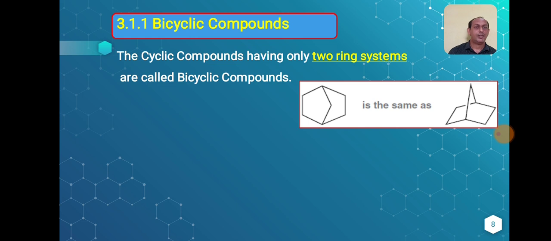Basically it should contain only two rings. What is an example? This particular example: here we can clearly see there are two rings present. So this compound is from the bicyclic family. This structure can also be written in this way.